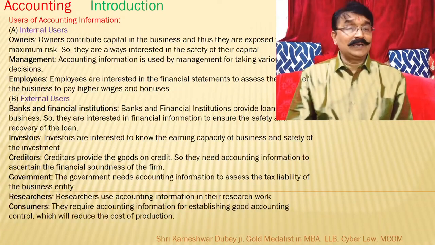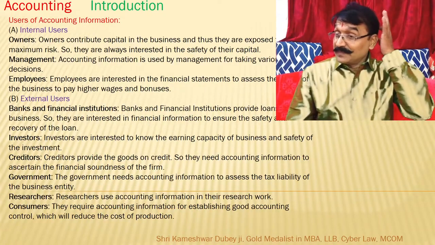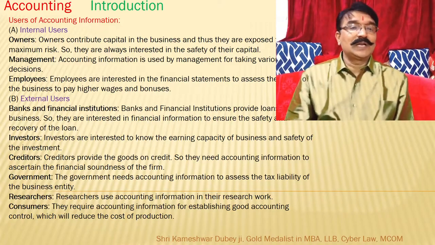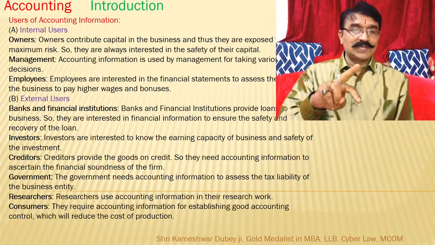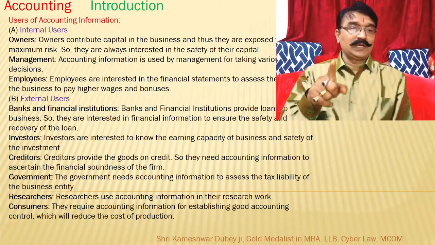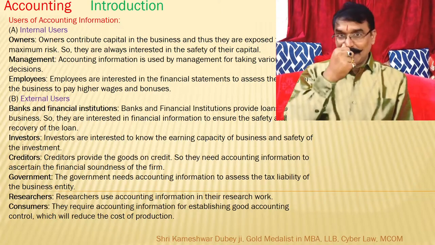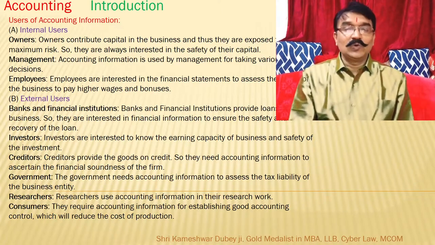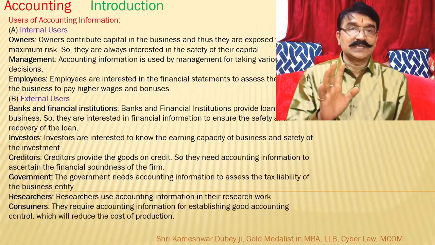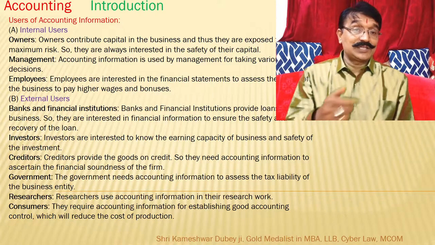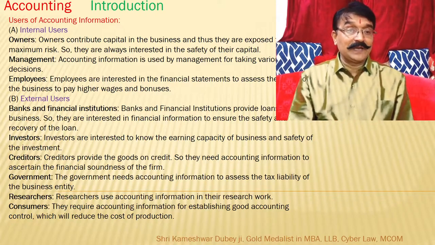Then who are the users? Who are the users who are going to use this information? So there are two types of users: internal users and external users. Internals are owners, management, employees. They all are interested to know what is the condition of the business, to expand it further, to take decisions further. External users are banks and financial institutions.